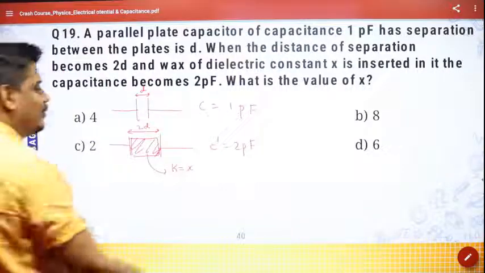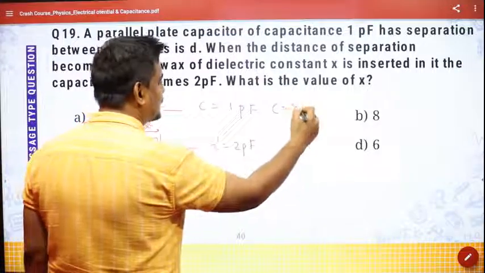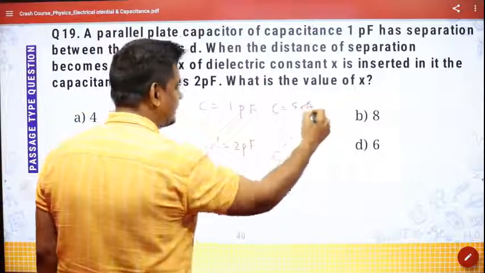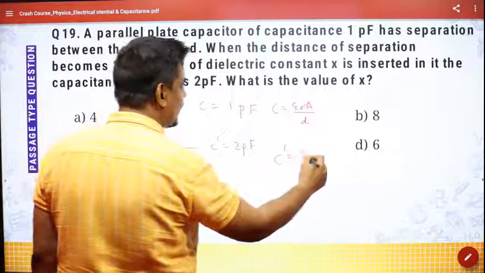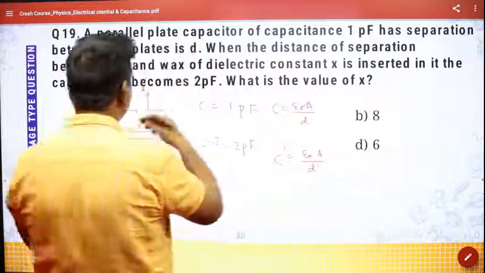So once again I have told you the simple thing: the formula C is equal to epsilon naught A by D, and C dash will be equal to epsilon naught A by D dash into K, because area is not changing, only D is changing.